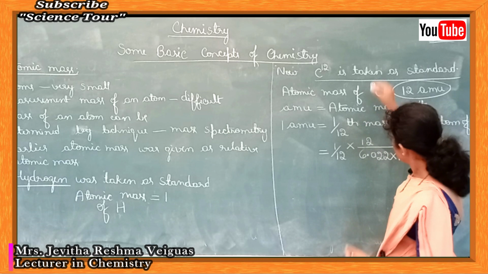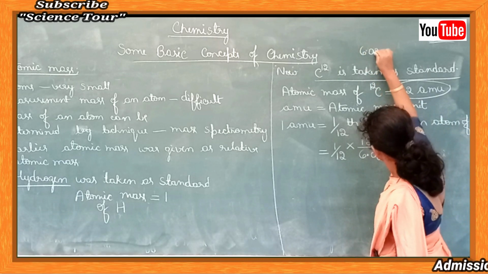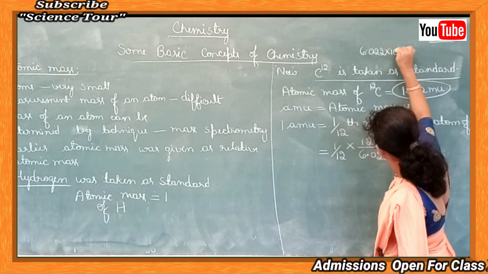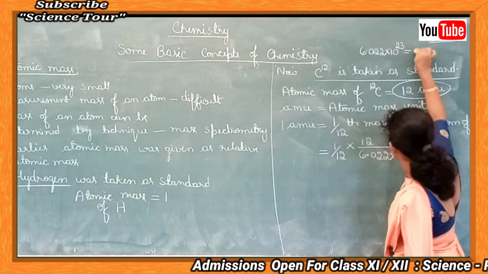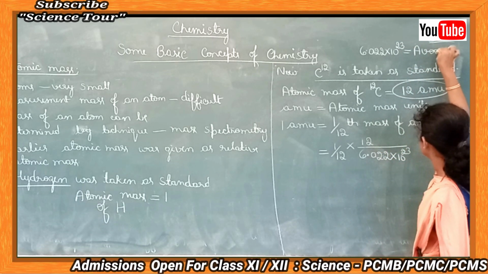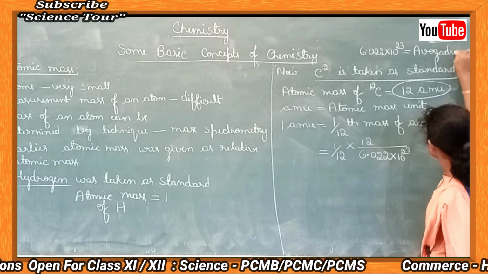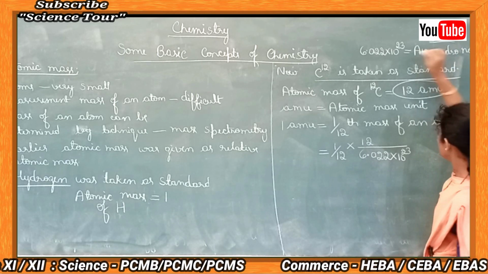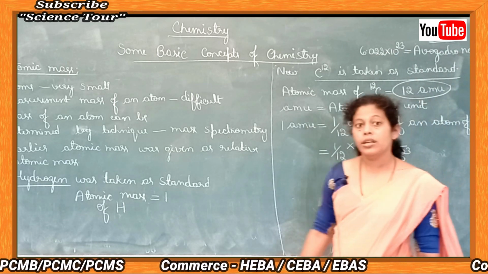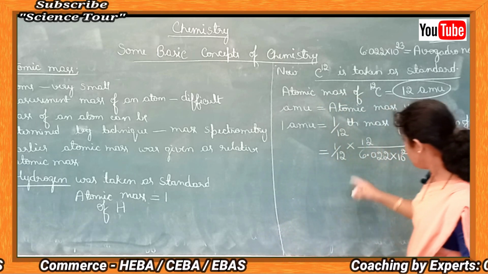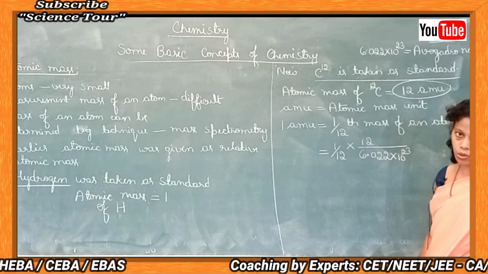Here, 6.022 into 10 to the power 23 is called the Avogadro number. About this number let's learn later; right now you just understand that it is the Avogadro number. Here 12 and 12 cancel out.